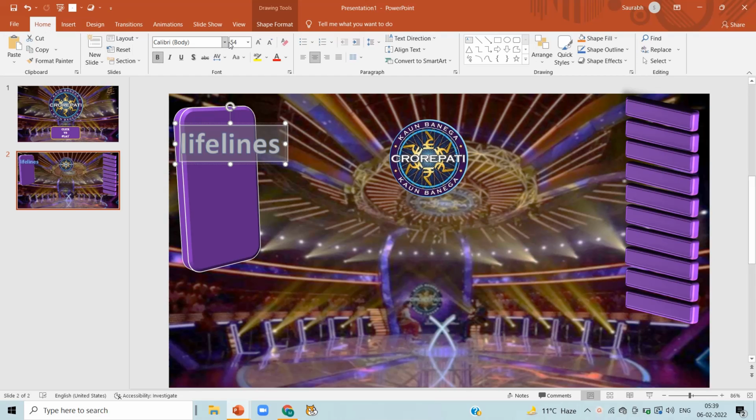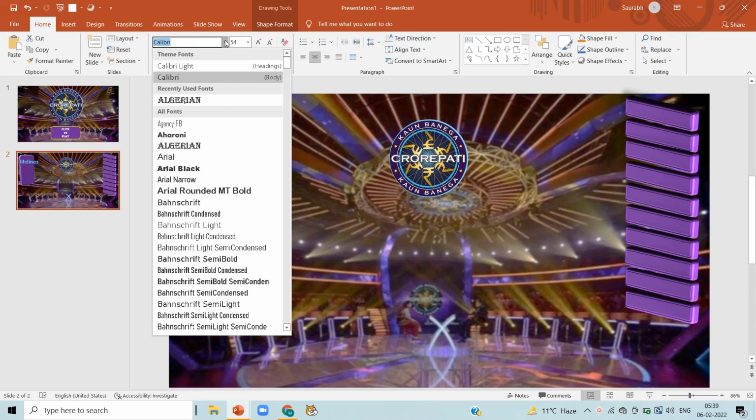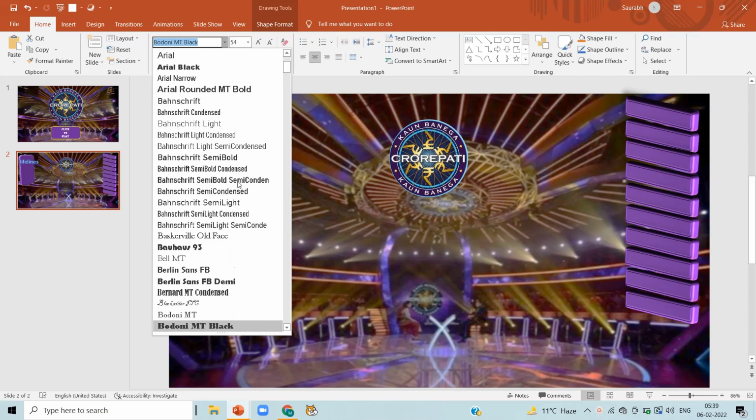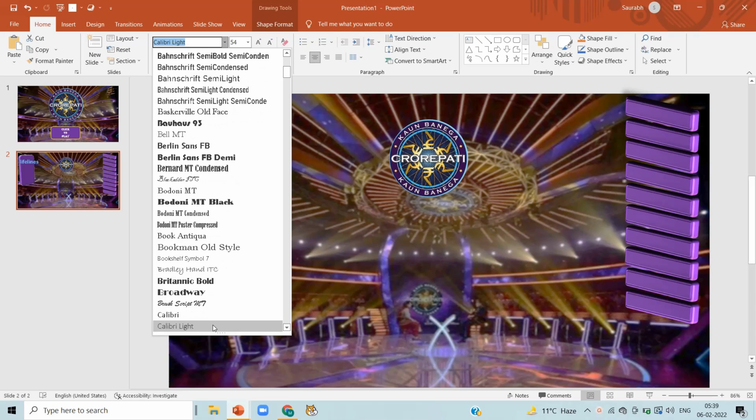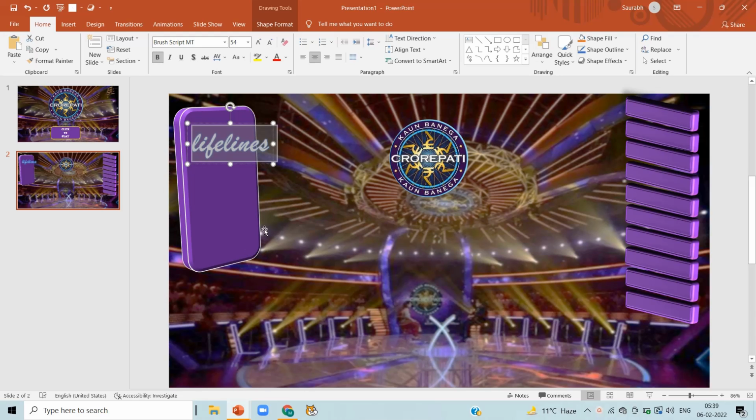Now in the home tab, you can change the size and font. I'm selecting this font and decreasing its size and tilt it a little bit and set it like this.